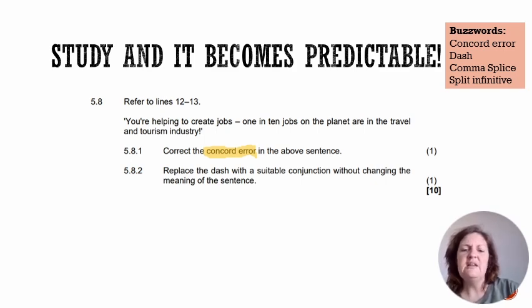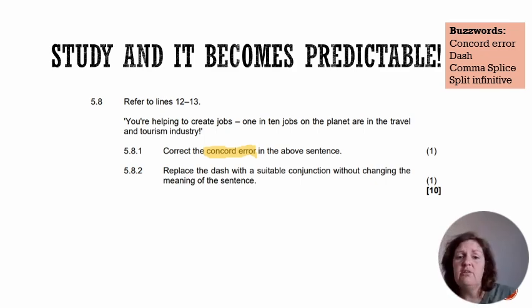Okay, so there is the dash. It's not technically correct to use a dash there. It would be more correct to join the independent clauses with a suitable conjunction. A conjunction, you know from grade 4, guys, it's a joining word. So you've got to take away the line and put in a joining word. You're helping to create jobs. 1 in 10 jobs on the planet are in the travel and tourism industry. What is a suitable conjunction for us to use there?